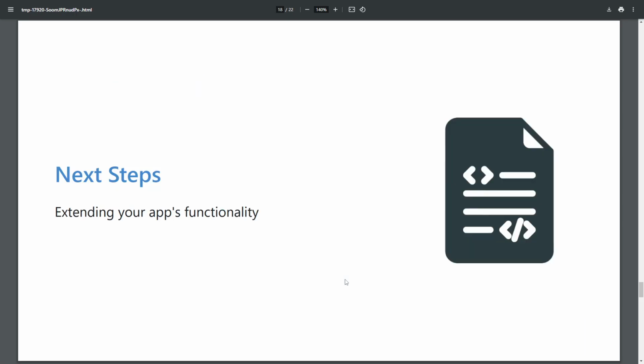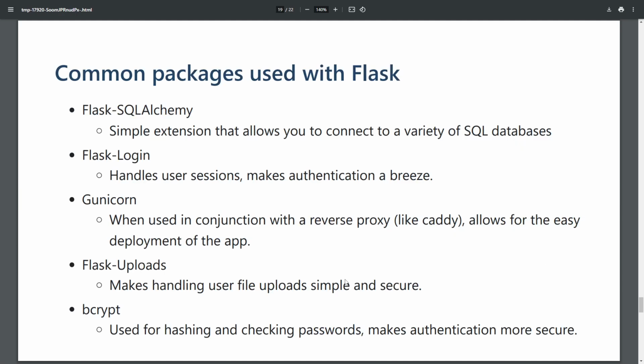So what are some next steps? What are some options you have for extending? There are a bunch of common packages that you often use when making a full stack app in Flask. Flask-SQLAlchemy is one we'll be using today. That's going to allow you to connect to different SQL databases, and it makes working with them very easy. Flask-Login, like I mentioned earlier, is very nice for handling user sessions, authentication, authorization, stuff like that. Makes it a breeze.